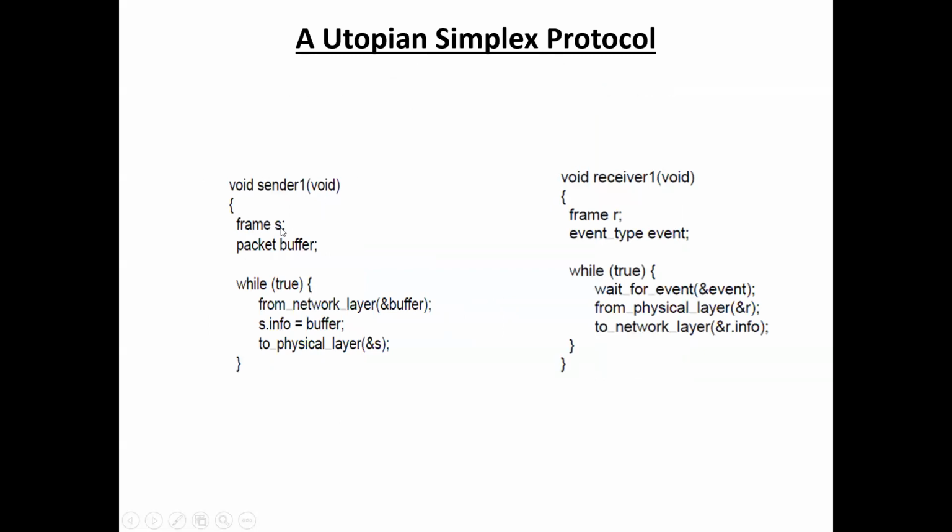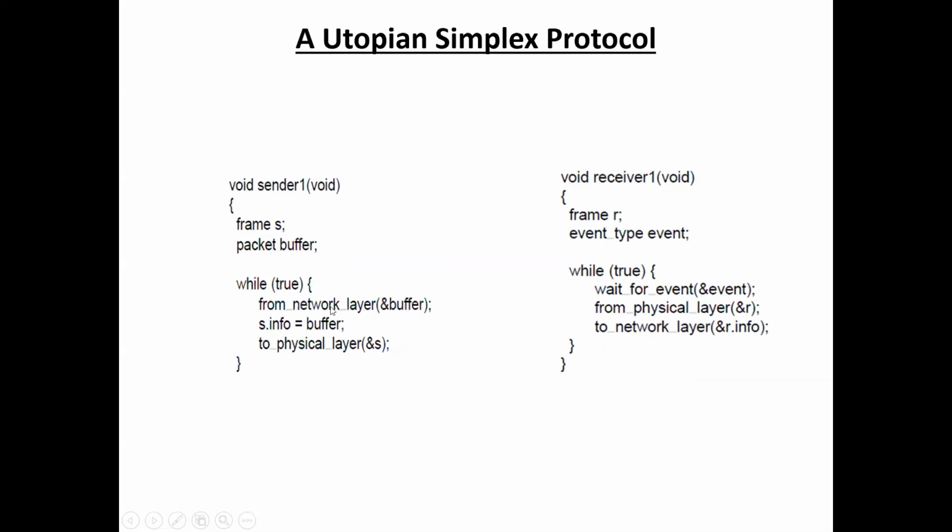First, on the sender side, we take one frame S and one packet, that is buffer. Here S is the frame and buffer is the packet. Next, at the sender side, we take the packet from the network layer. Here buffer is the packet.